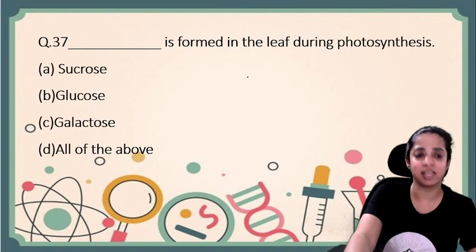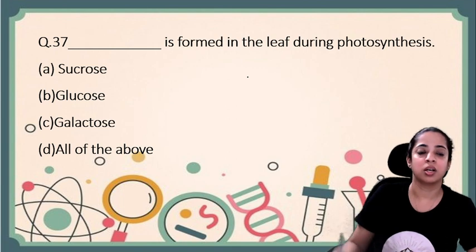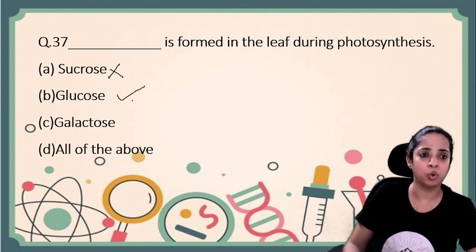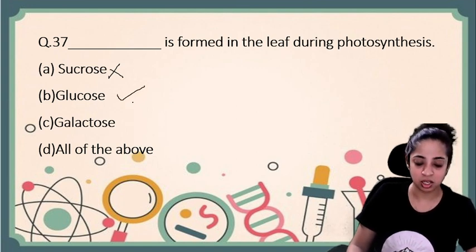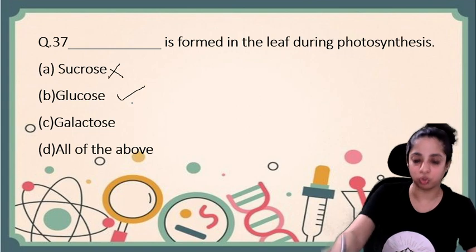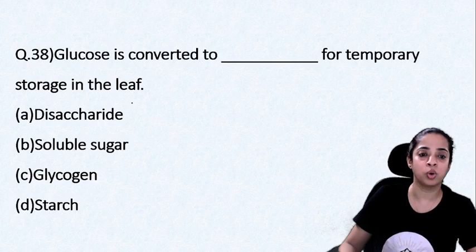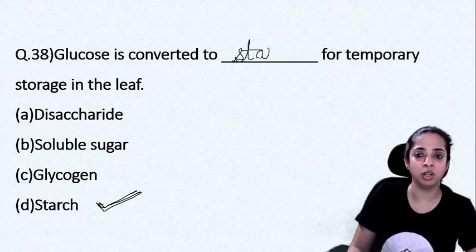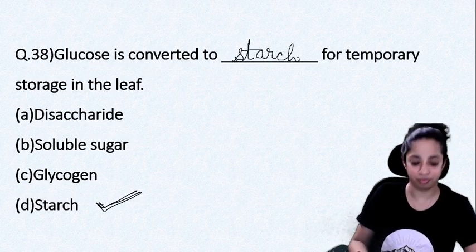Question number 37. Dash is formed in the leaf during photosynthesis. Sucrose is not formed; it is converted later on into sucrose. So what is formed? Glucose is formed. Yes, green plants manufacture glucose. Now, glucose is converted to dash for temporary storage. The answer will be starch. Correct? I told you it is converted to starch for temporary storage in the leaf.